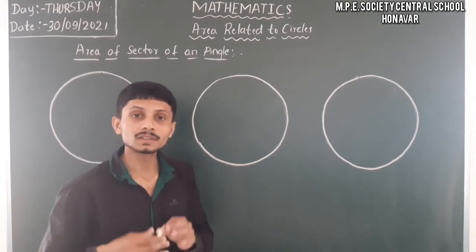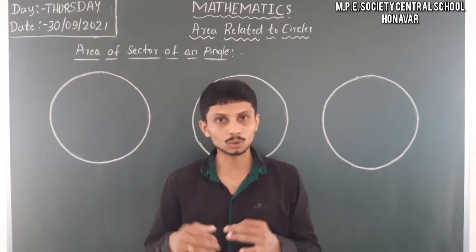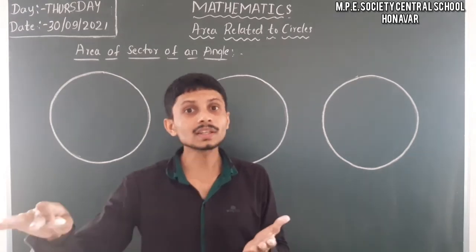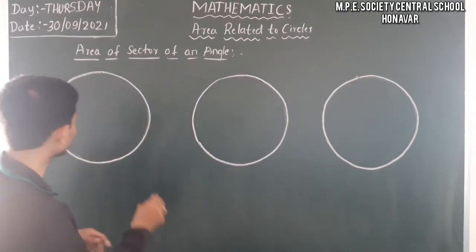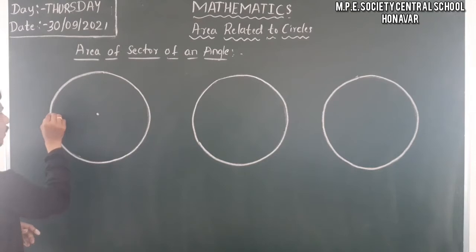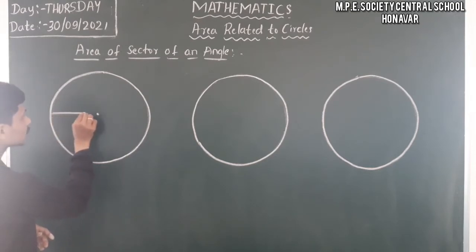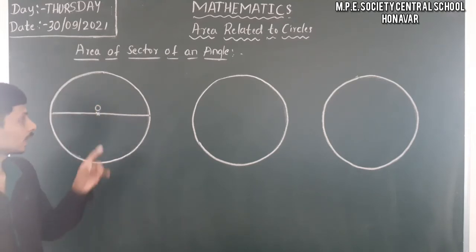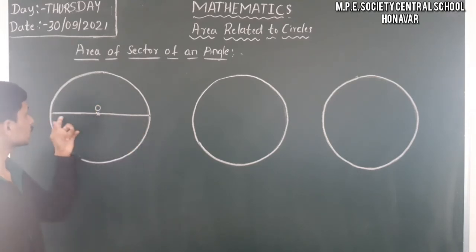Already we know that the area of a complete circle is equal to pi r square. There is no doubt about it. Now take half of it, for example, when you draw the longest chord, that is the diameter. Just observe, this is the center O, and these are the two radii.